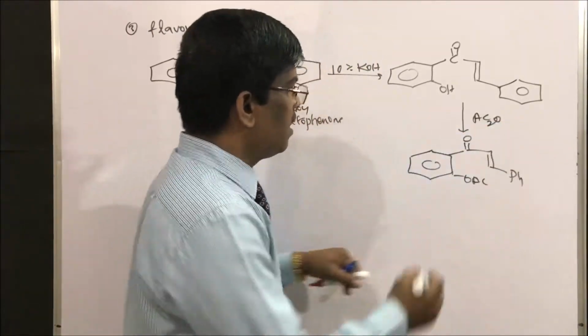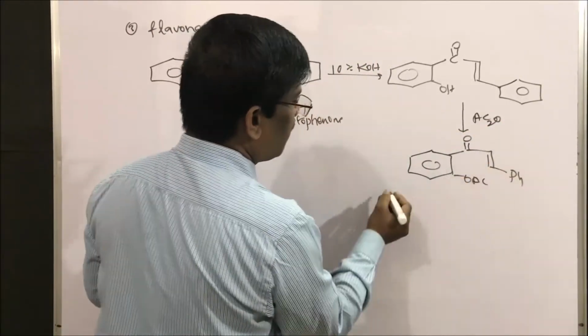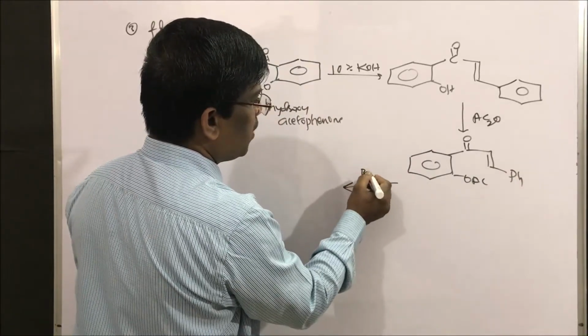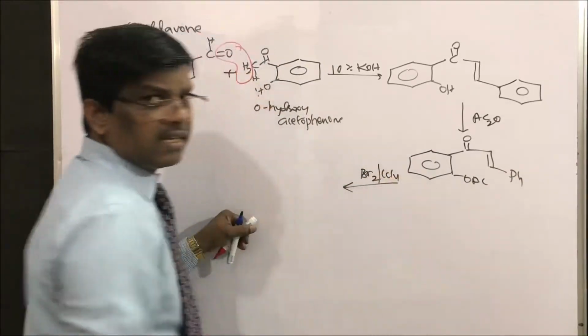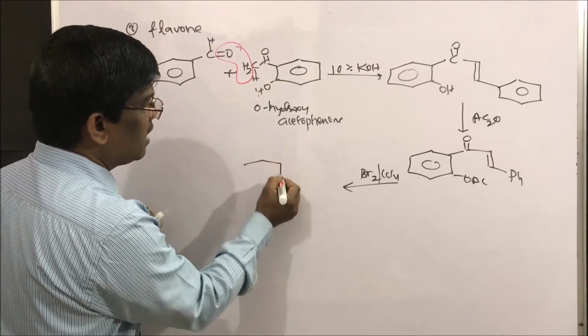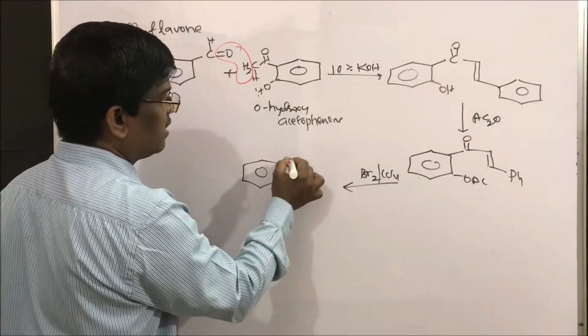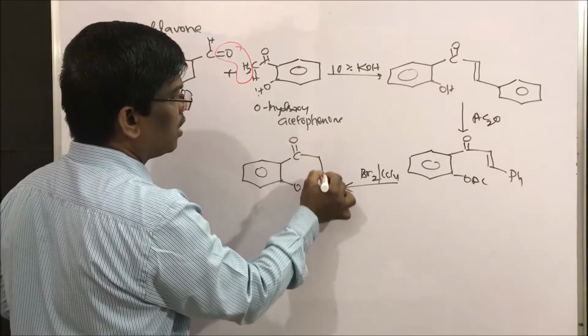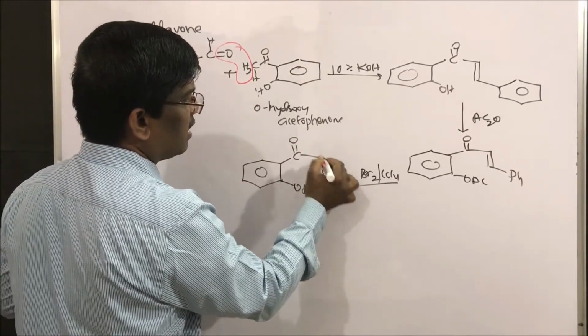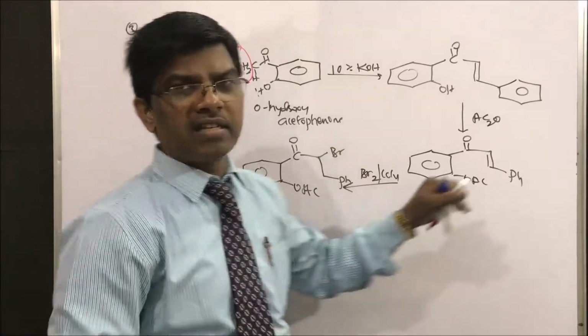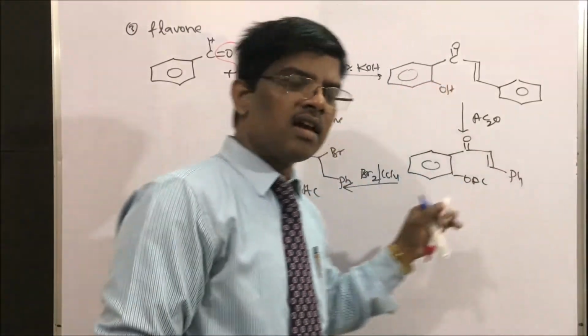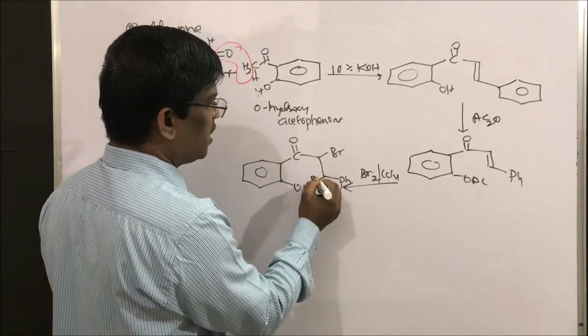This is the phenyl ring. Now I will do the bromination of this, bromine in CCl4. Yes students, now what am I going to get? This is the aryl ring, OAc will be here, and O double bond C phenyl. Bromination always undergoes trans addition, so bromine here.